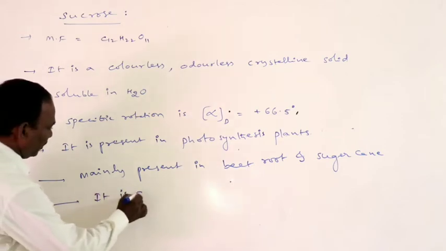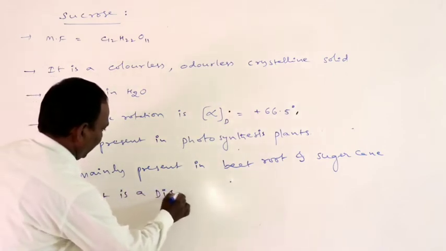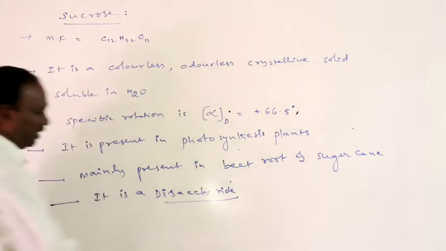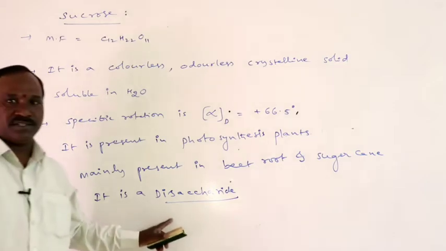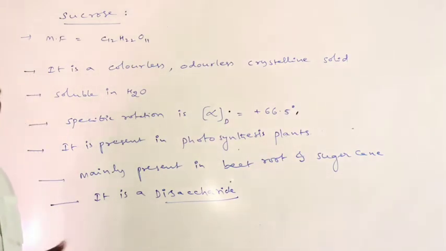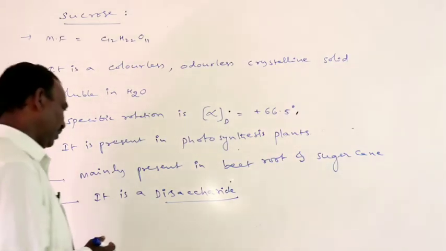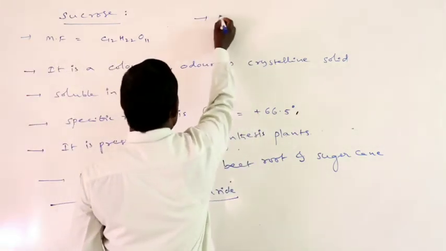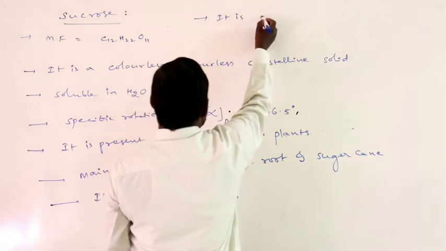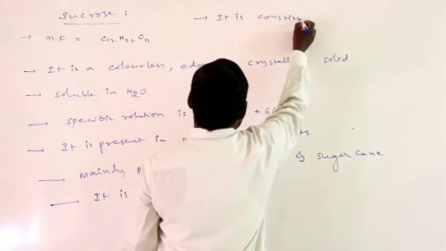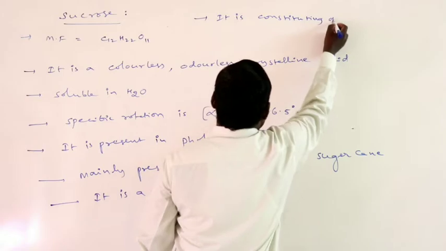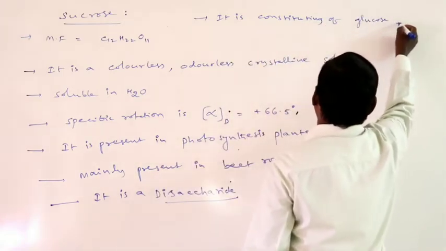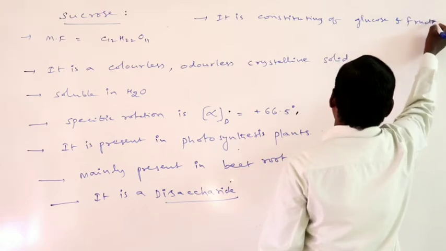It is a disaccharide. Disaccharide means upon hydrolysis it produces 2 sugar units. Therefore, it is constituting of glucose and fructose.